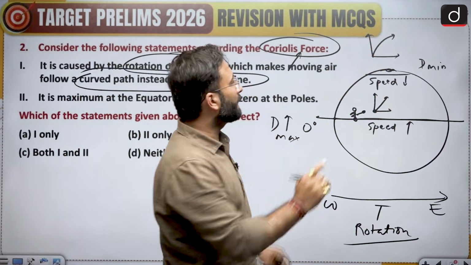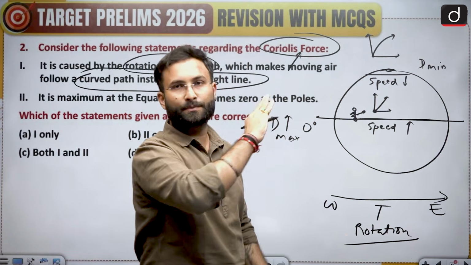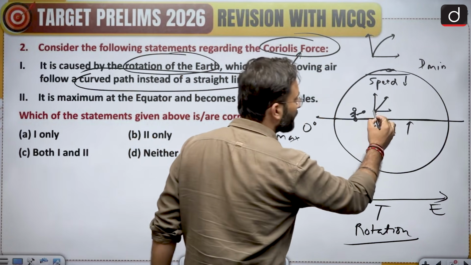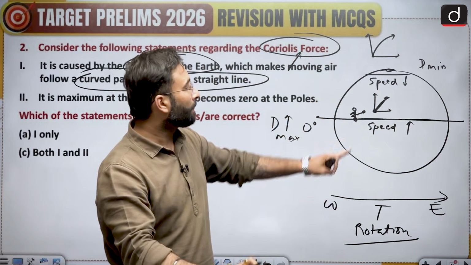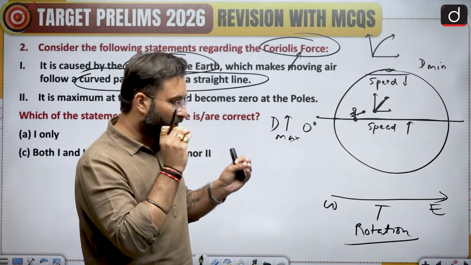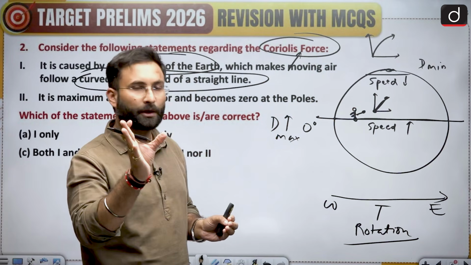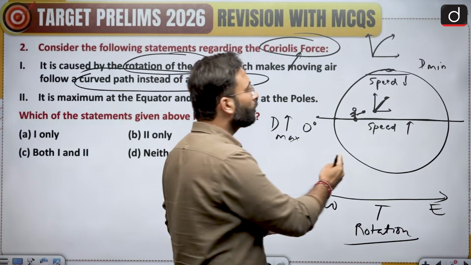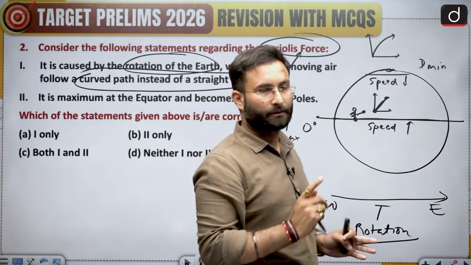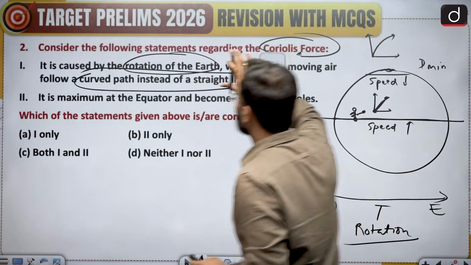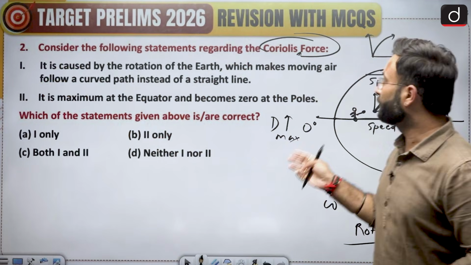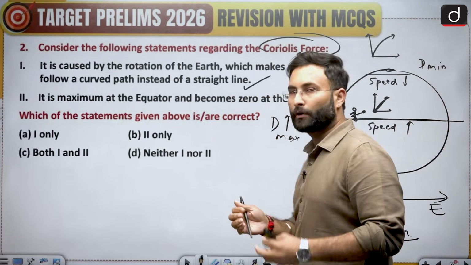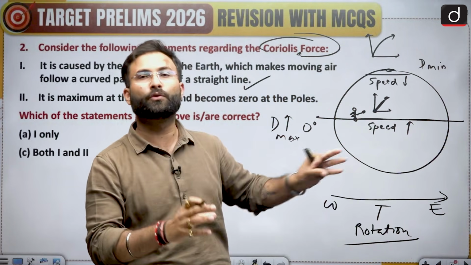So all of this phenomenon is because of the Coriolis force. The force acting behind is the Coriolis force. So one thing is clear: if I throw a ball, because of inertia it would want to go in a particular direction, but because of the resultant it will not go straight but take a curved path. That is what statement 1 is saying: it is caused by the rotation of the Earth, which makes moving air follow a curved path instead of a straight line. If it is true for a ball, it is also true for the air mass.